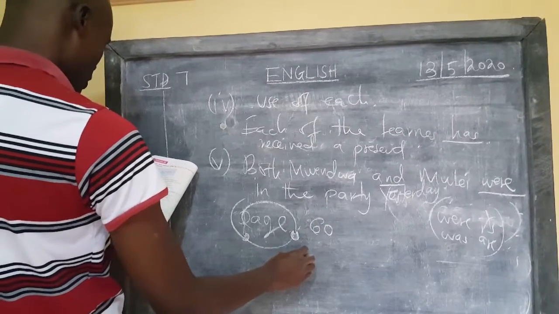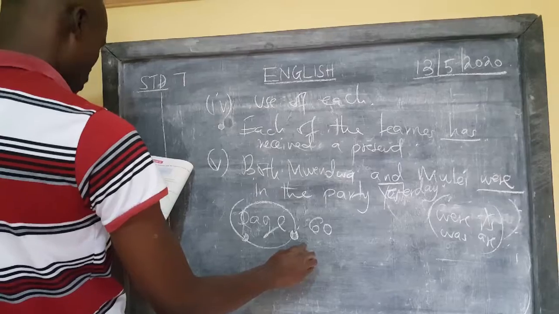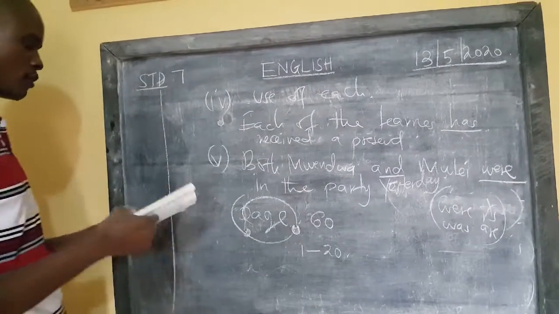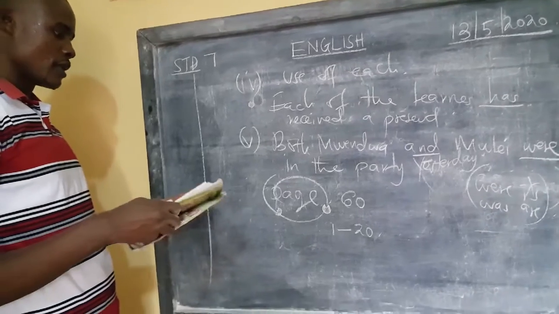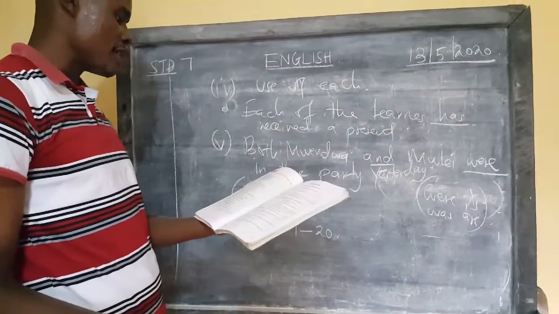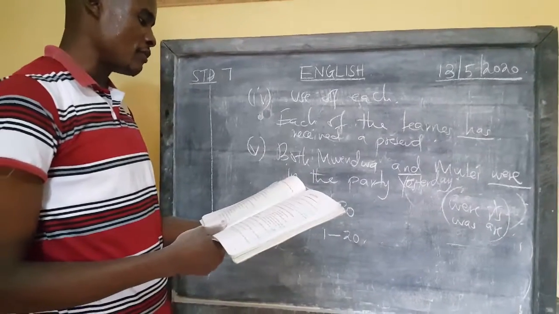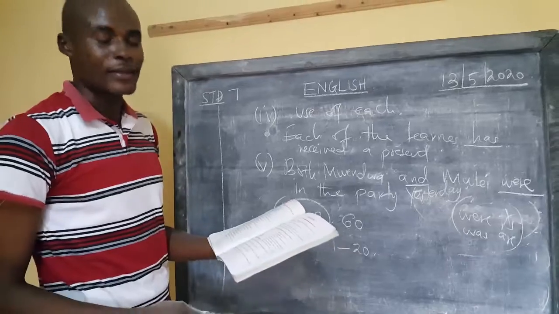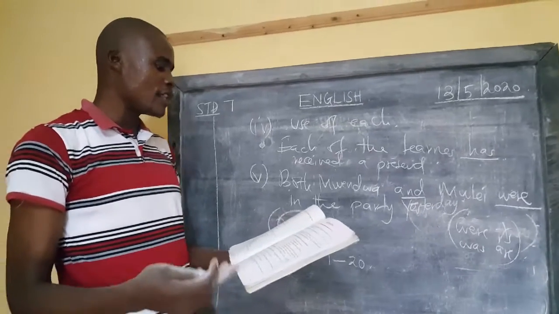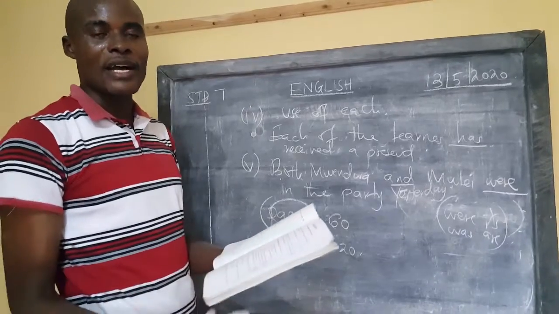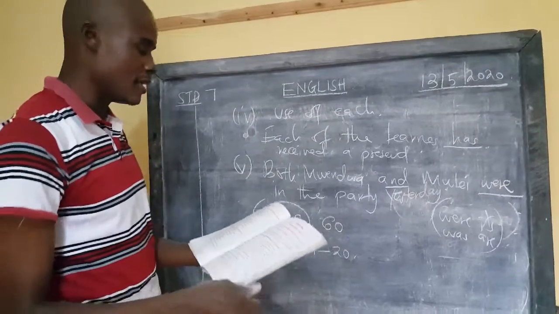On page 60 you can try number 1 to 20. Under the formation, like number 1, "Today is a dash day." Sun is given there as the noun. So which adjective can come from the word sun, learners? Today is a sunny day. So "sunny" becomes the adjective that describes that day.